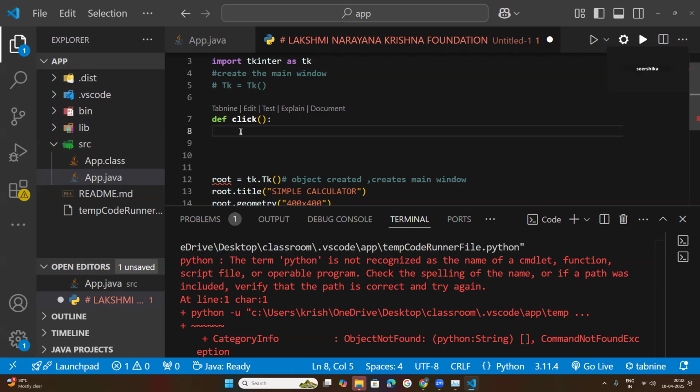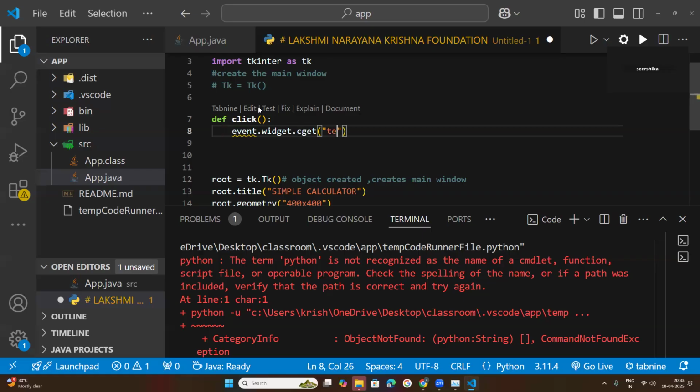So under this function name click, I told you that every time we need to keep the brackets, called parentheses, and then the colon. That is very important. Under this, whatever code you want to write. So if I want to write a simple code like event.widget.cget, every code has a meaning, and we need to understand that. Event.widget, what do you mean by this? I will explain. Within the cget, keep a string like